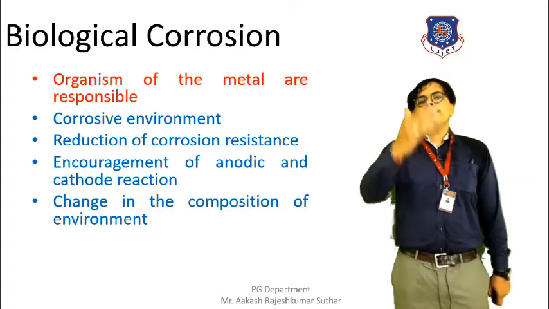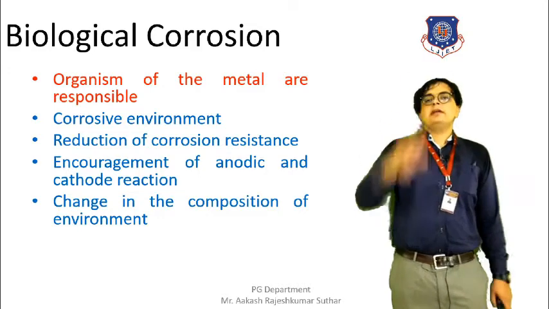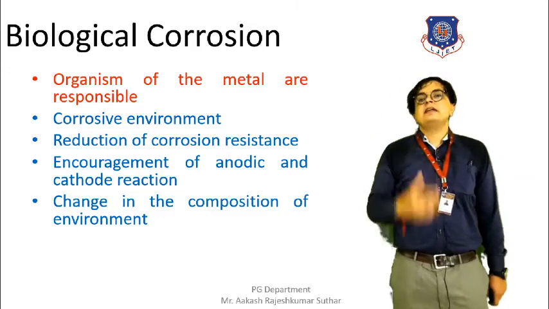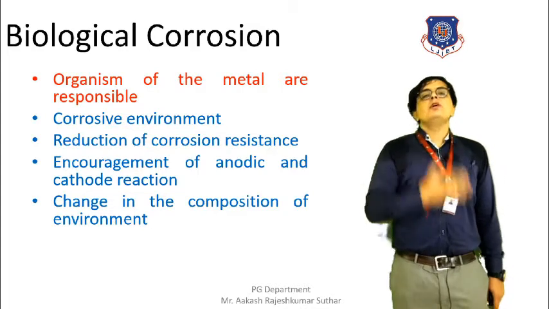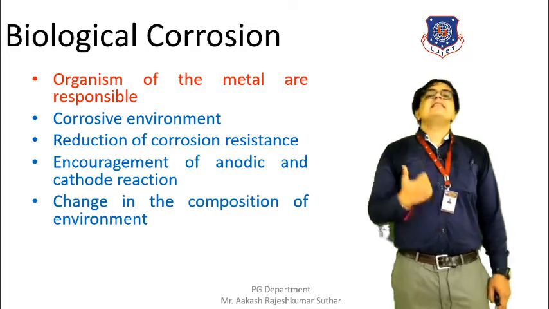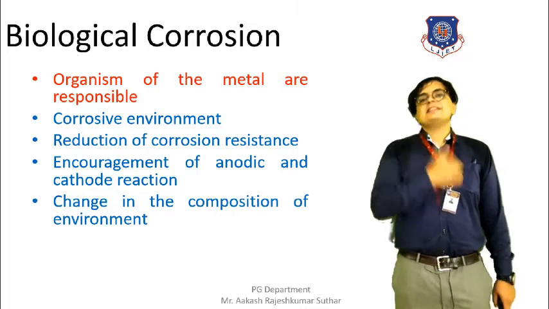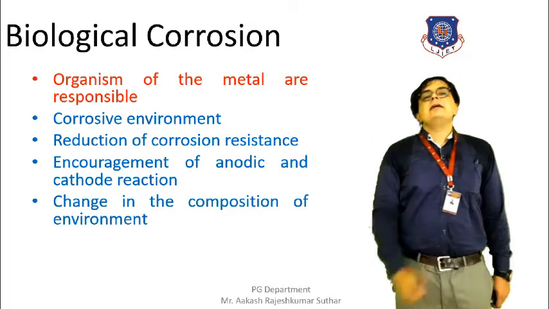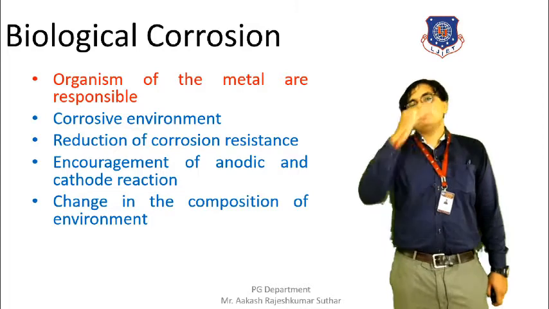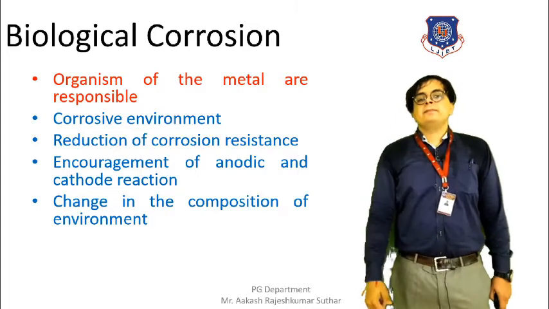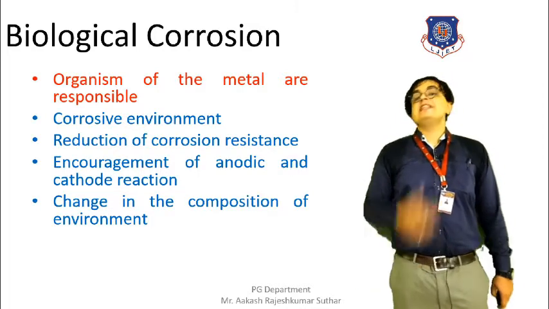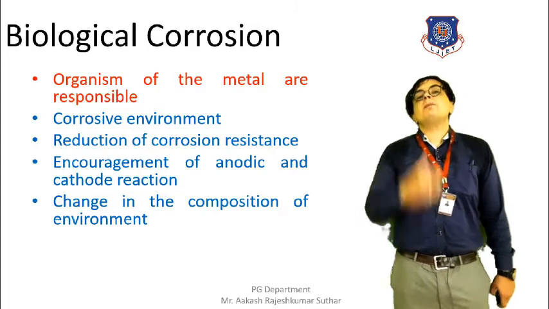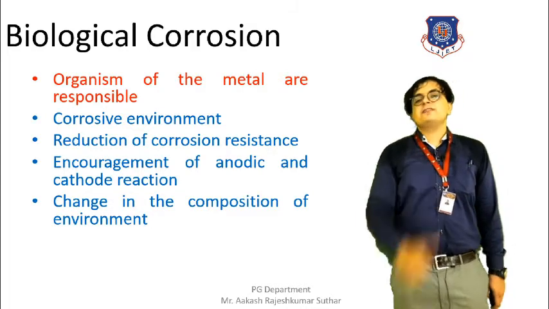If a metal is exposed to the environment, and in that environment some toxic gas is released from factories nearby, and such toxic gas comes in contact with that metal, then a condition of corrosion is set. A condition of corrosion is set, and as a result of this the biological corrosion can take place.